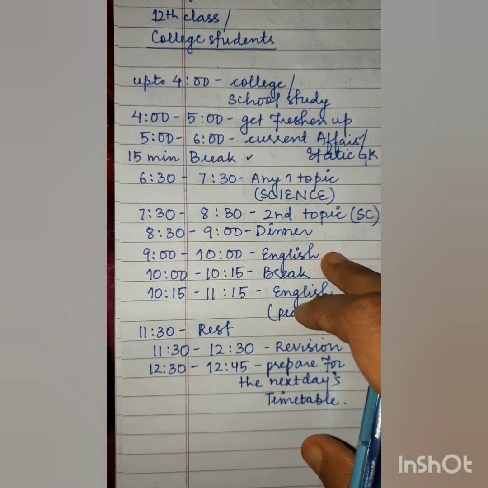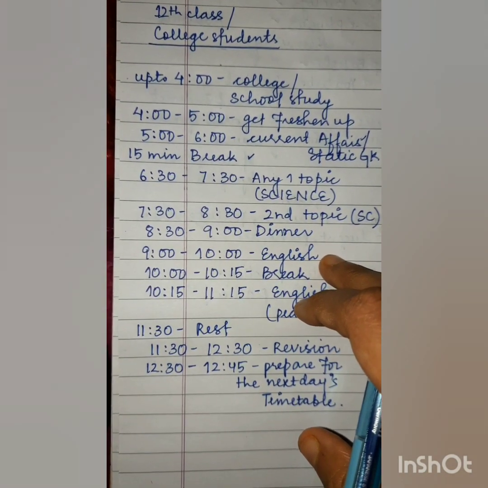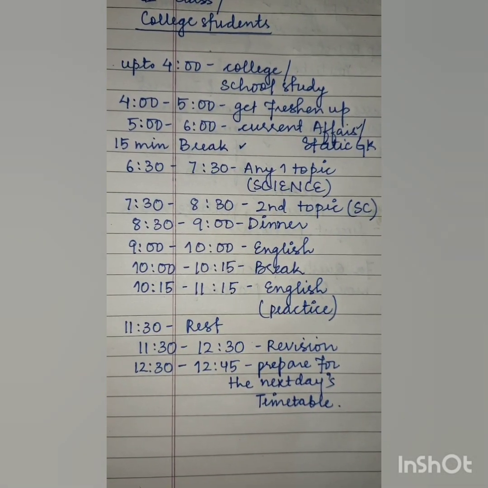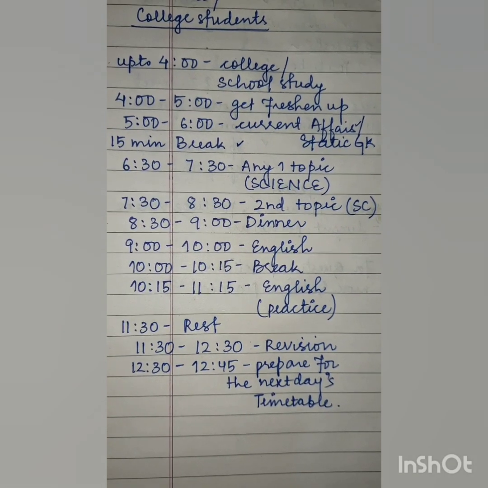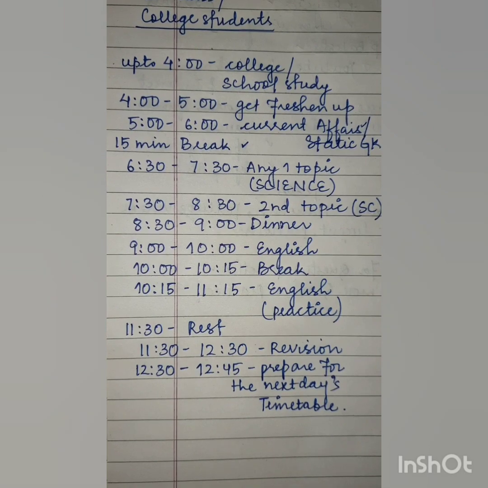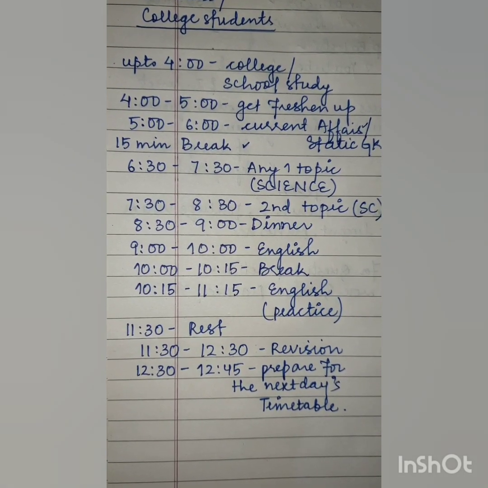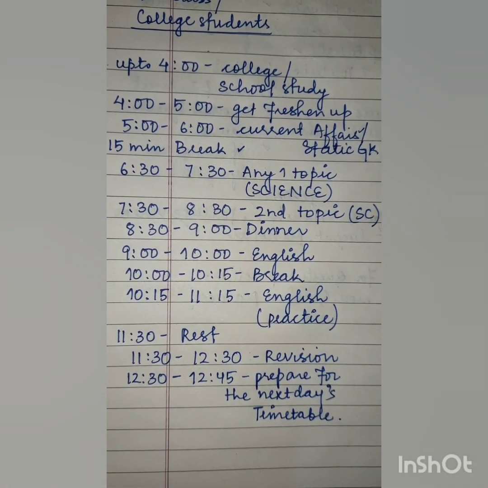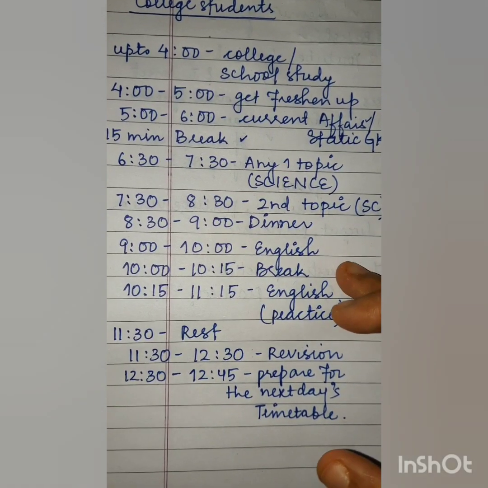Then after dinner, from 9 to 10, I would suggest that for English you can do basic tenses or prepositions or one word substitution. If you cover 10 to 15 prepositions, or differentiate between the prepositions, or understand the topic, that would be sufficient for the English preparation.